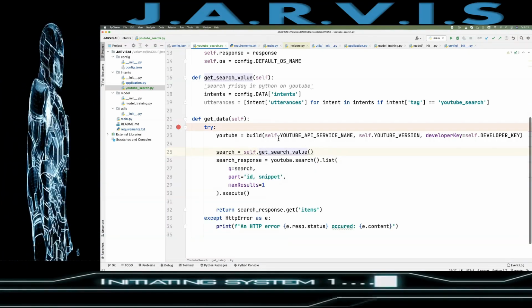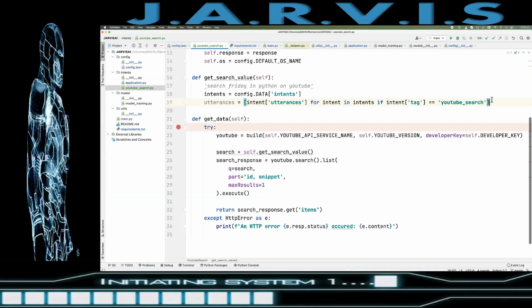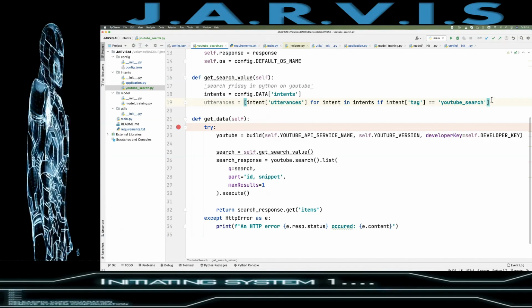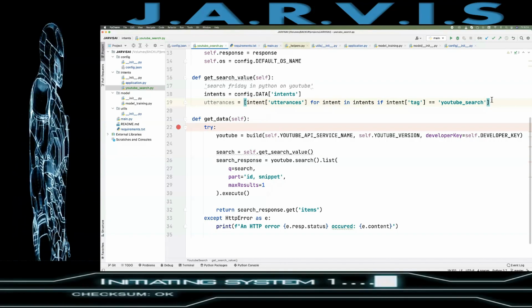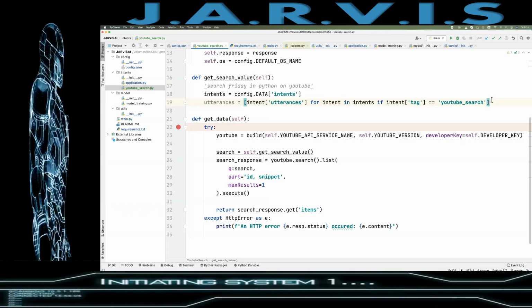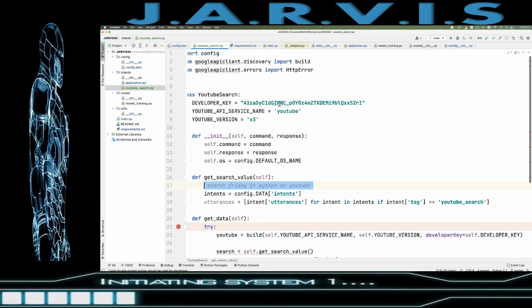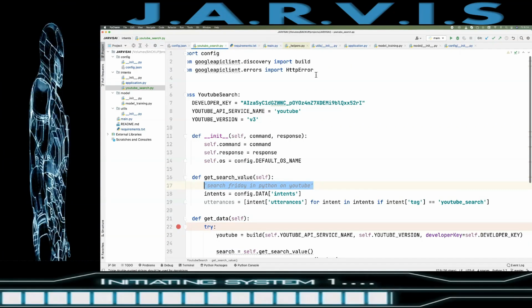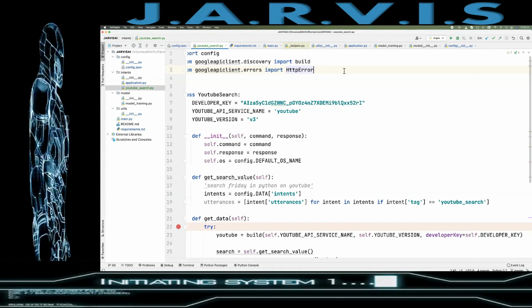Okay, now after getting the utterances, I need to have all the words in a list, so that I can replace them from this command value, right? For that I'm going to use a regular expression, because that will be faster than using the replace method of string.